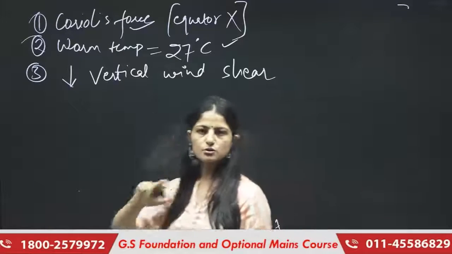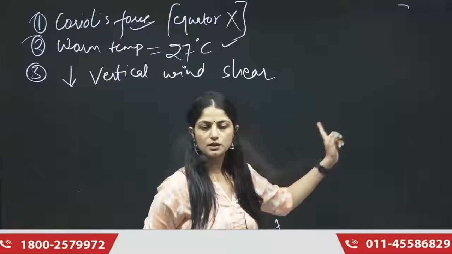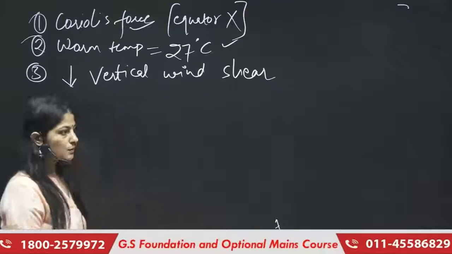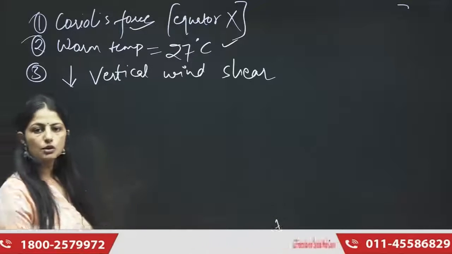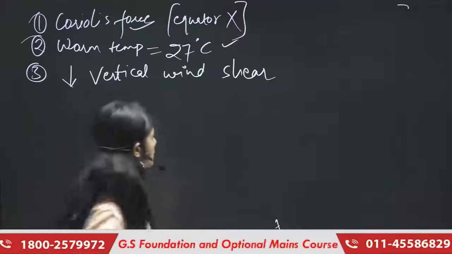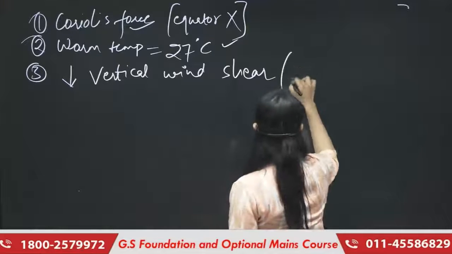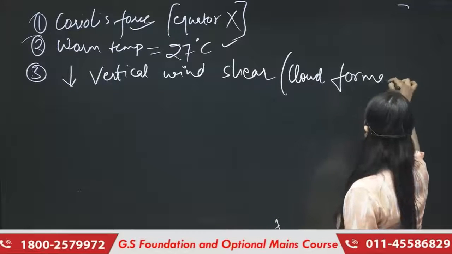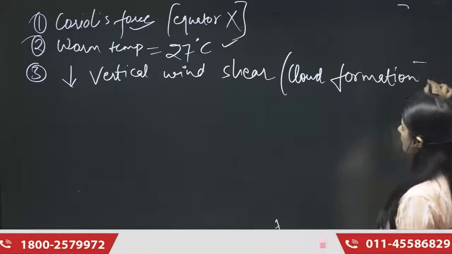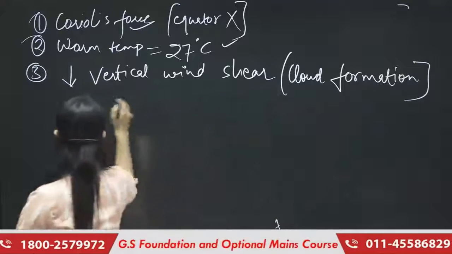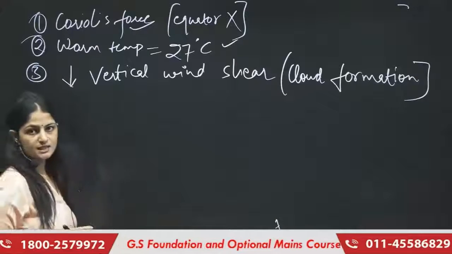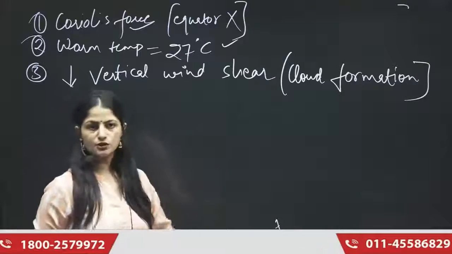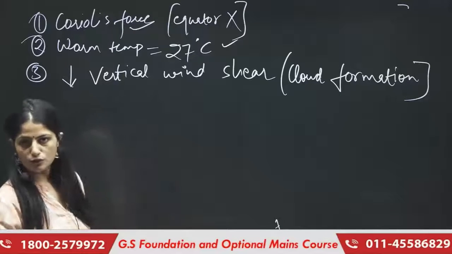The winds blowing above should have less vertical wind shear, because if it is more, there won't be any cloud formation. So this vertical wind shear should be less, else there won't be any cloud formation, then there won't be any precipitation or the cyclone.